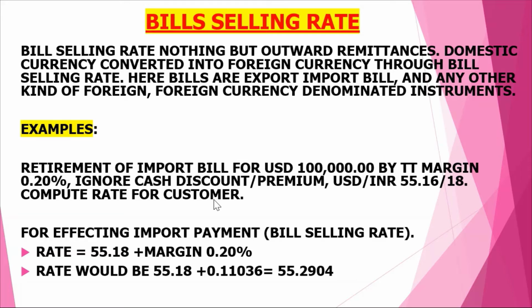Because we are going to apply the selling rate, we take 55.18. Selling rate is always higher than the buying rate, plus margin 0.20%. You have to remember that when selling is there, we always add the margin. When buying is there, we always subtract the margin. So the rate will be 55.18. We find 0.20% of 55.18, so we got 0.11036. We add this and we get 55.2904. So this rate will be quoted to the customer for the bill selling rate.